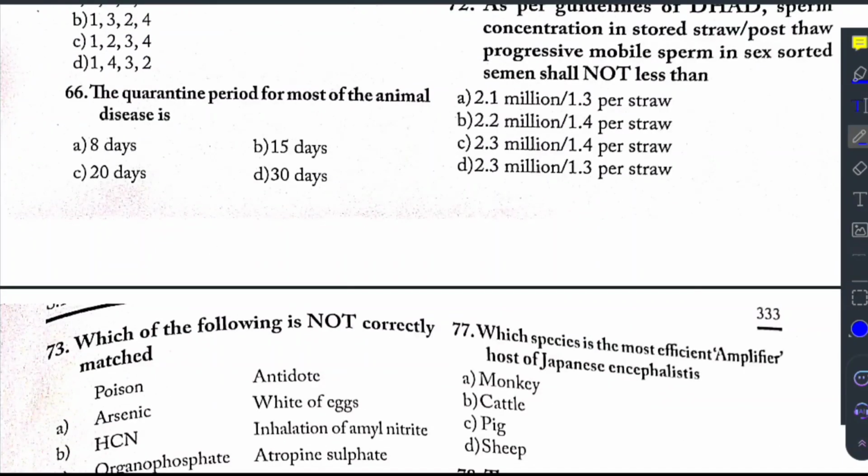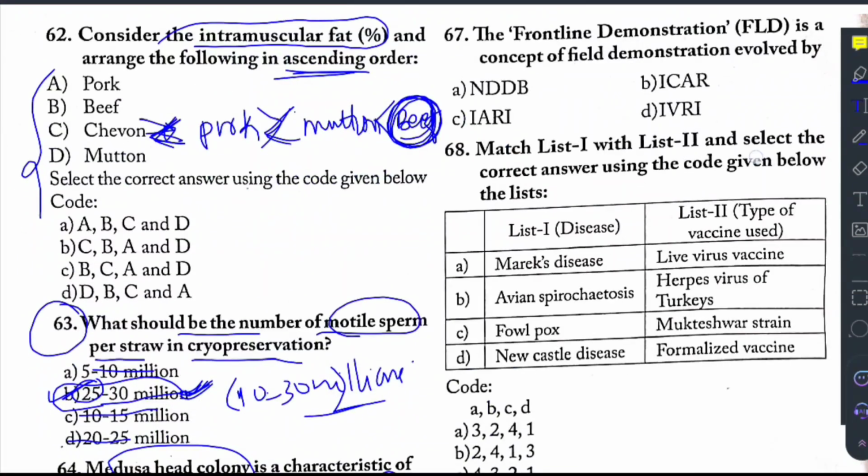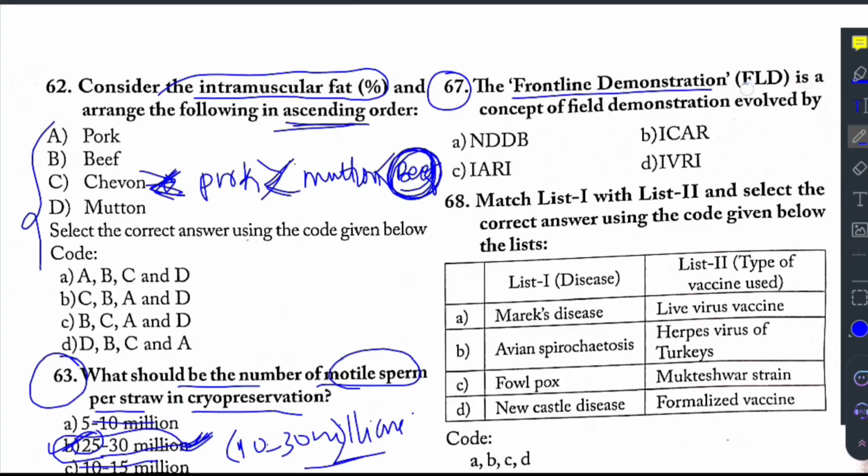And question 66 says the quarantine period for most of the animal diseases is 8, 15, 20, 30. The answer is 30. And this 67 says frontline demonstration is a concept of field demonstration, which means any production technology is directly demonstrated in the farmer's field itself. Such techniques are called frontline demonstration.